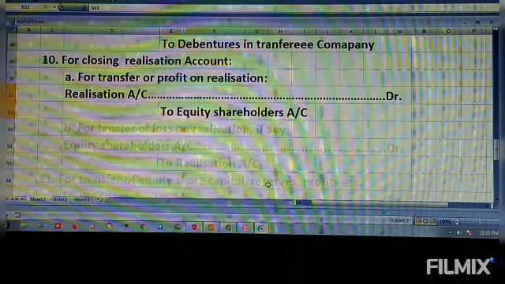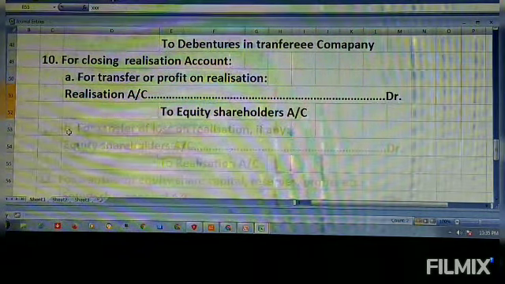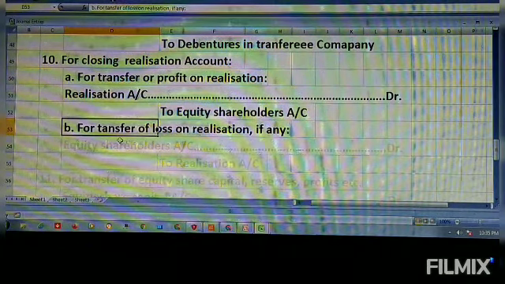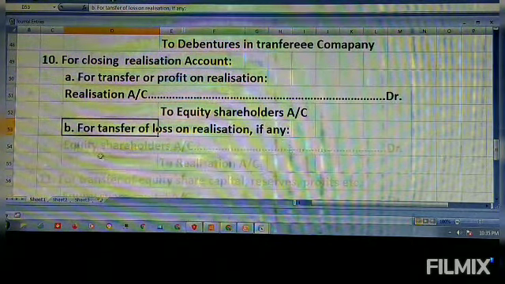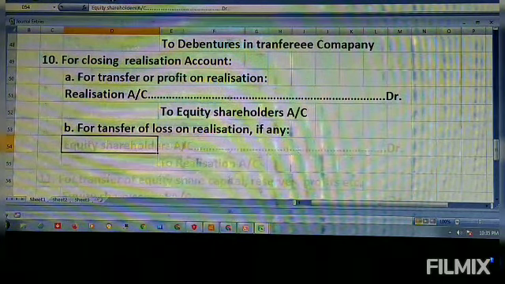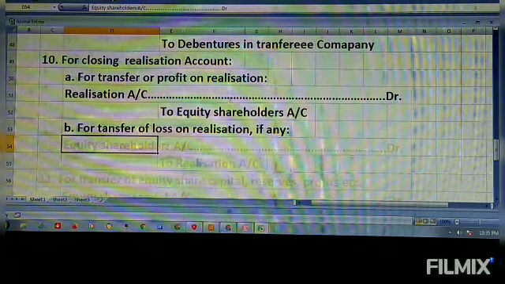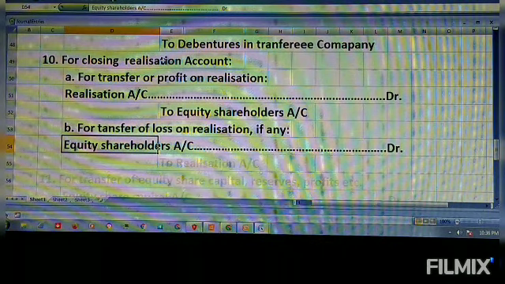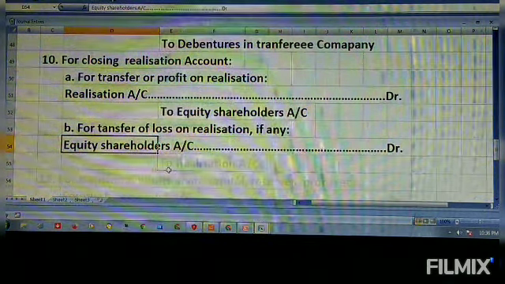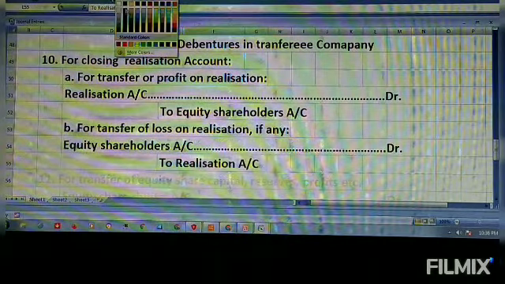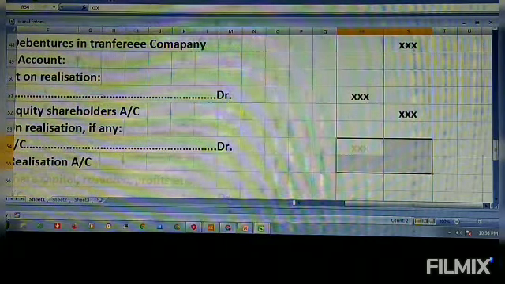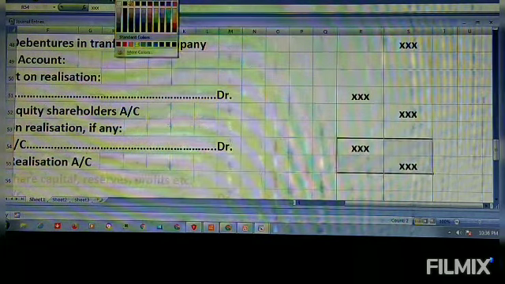We cannot always expect profit, loss also may be there. So for transfer of loss on realization, equity shareholders account is debited, to realization account. We've done it.